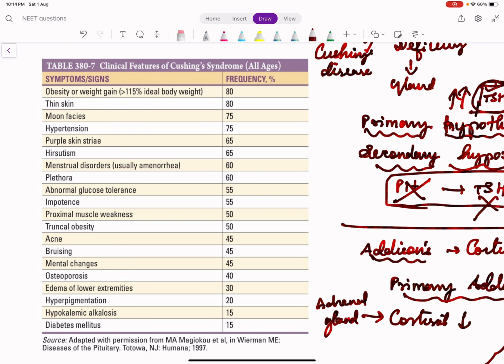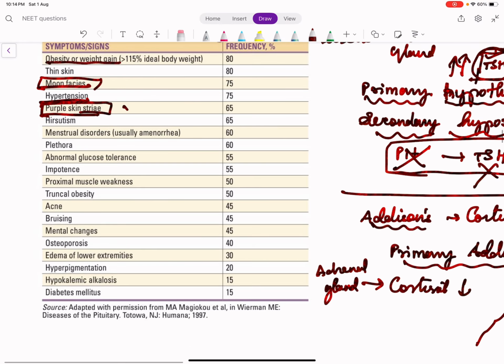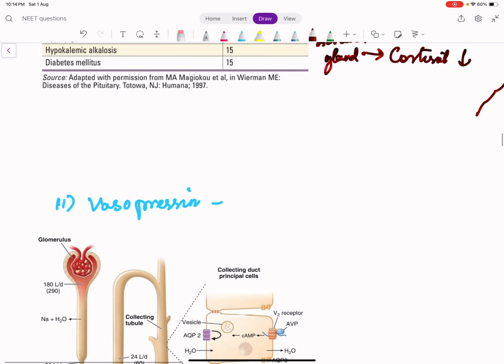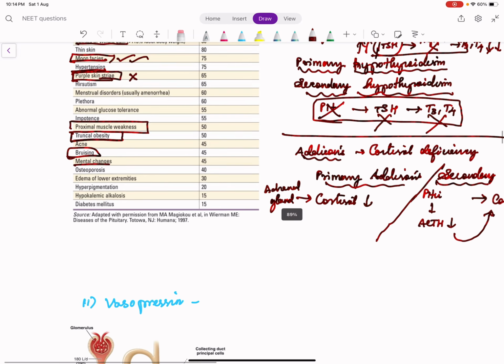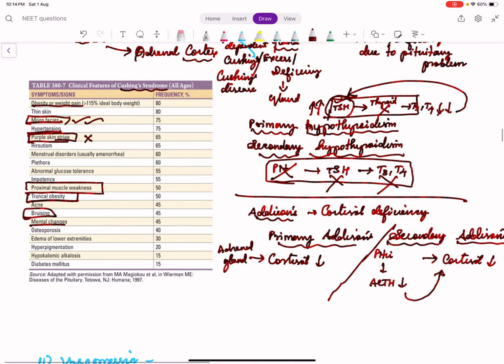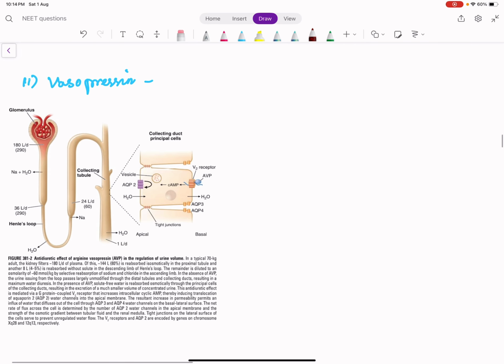Okay, so these symptoms you must remember for scenario discussions. Like there is obesity, moon face, hypertension, diabetes, purple skin striae. This is very important. Purple striae, moon face. This purple striae will not occur in hypothyroidism. Moon face can occur in hypothyroidism and cortisol excess. And proximal muscle weakness, obesity, acne, bruising, some mental changes can be there. Okay. So we will discuss about this sometime below also.